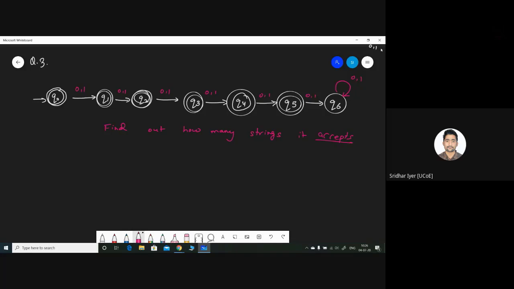He has given the logic. Now I have given you the hint. All the strings of length 0, all the strings of length 1, and so on. Keep on adding them and you will get your answer. So basically, you have to see all the strings of length 0, 1, 2, 3, 4, and 5. And that will be your final answer.